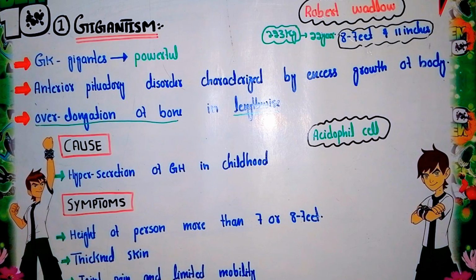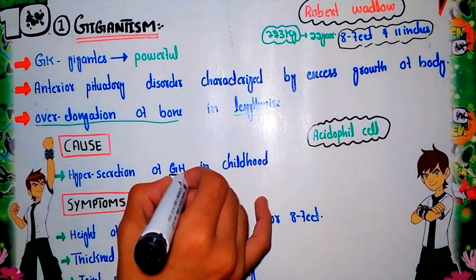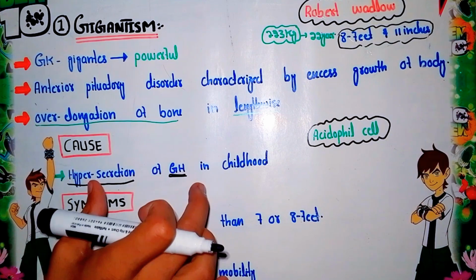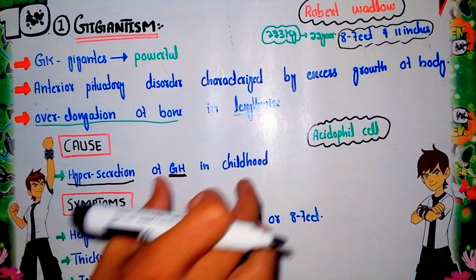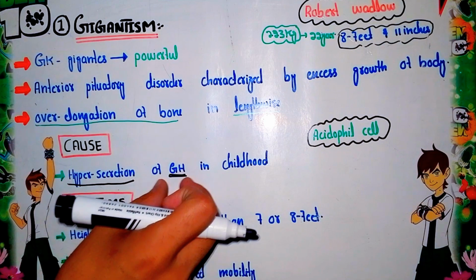So what are the causes of gigantism? As we have already discussed in the flow chart of the disorders, gigantism basically arises from the hypersecretion of the growth hormone. When there is hypersecretion or oversecretion of the growth hormone right at the childhood stage, it will create the gigantism condition. Now, how does this hypersecretion of the growth hormone occur?